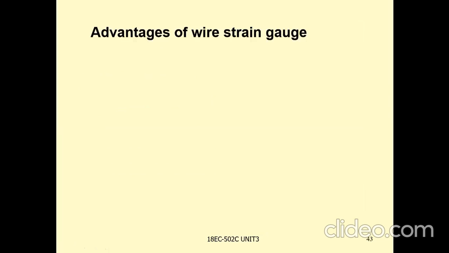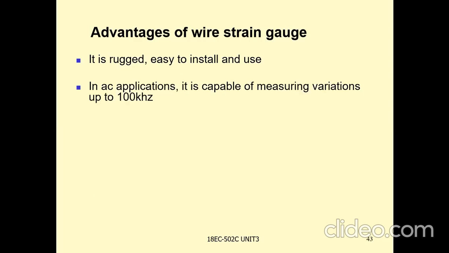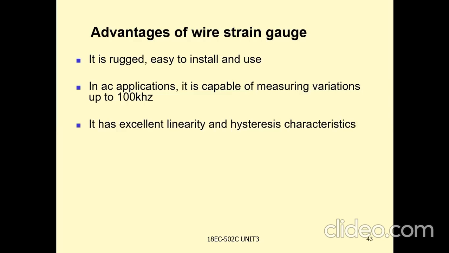Advantages of wire strain gauge. What are the advantages of wire strain gauge? It is rugged, easy to install and use. The ruggedness is more. In AC applications, it is capable of measuring variations up to 100 kilohertz frequency.